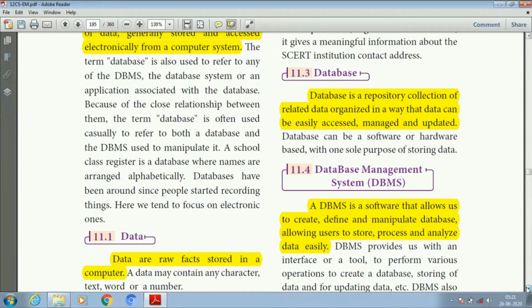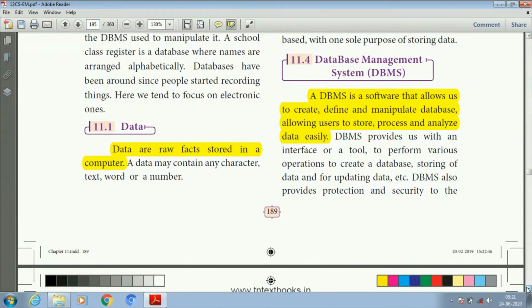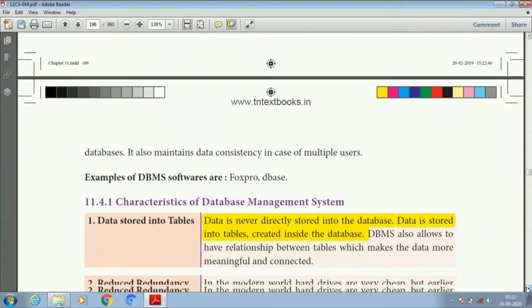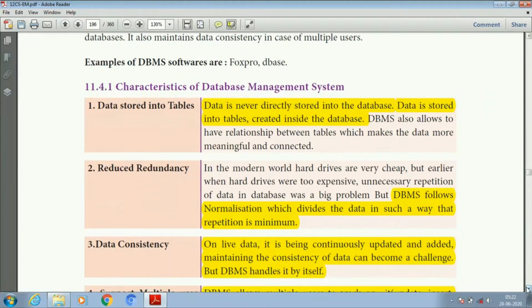So here, database management system. A database management system is software that is used to manage the database. It can create a database, define the database and access the data in the database, allowing users to store, process and analyze data easily. The database management system provides an interface or tool to perform the various operations. It also provides protection and security to the databases. Examples of DBMS software are FoxPro, dBase, etc.